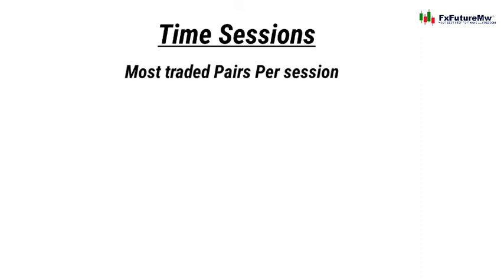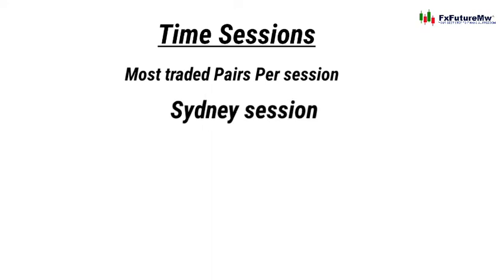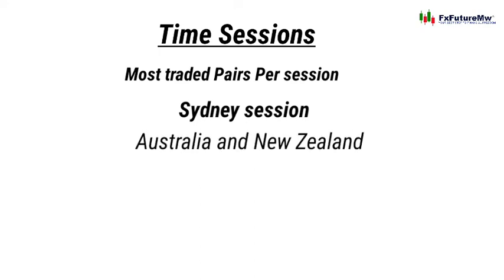So which pairs can you trade in each session? This also helps you. When you're trading the Sydney session, since it's Australian, you really want to trade Australia and New Zealand pairs, like pairs with New Zealand and Australia. So the likes of Australian dollar USD.